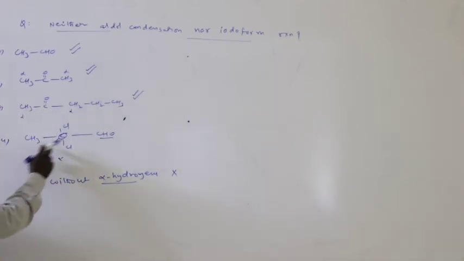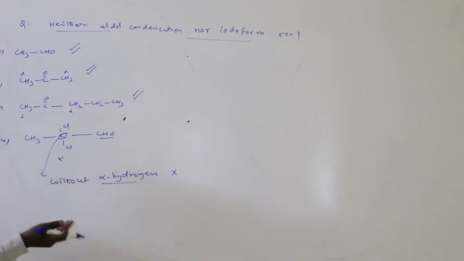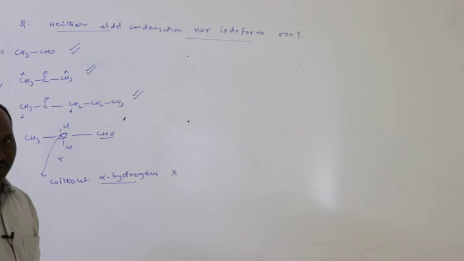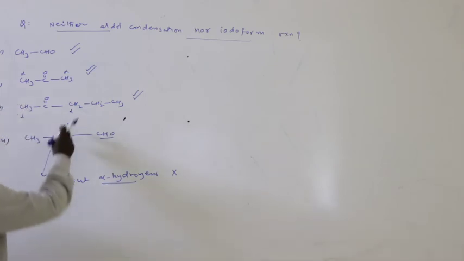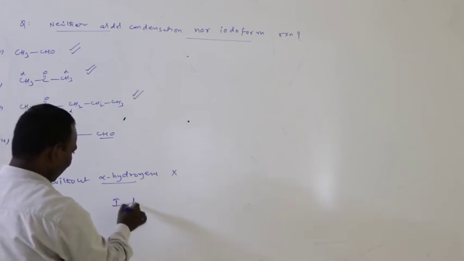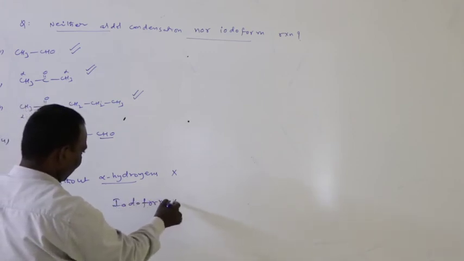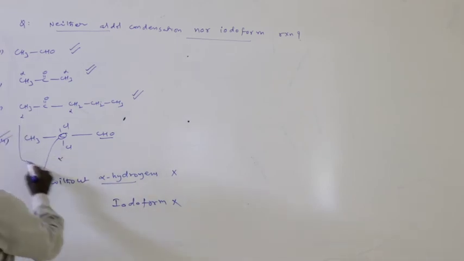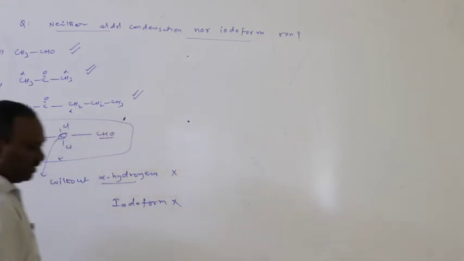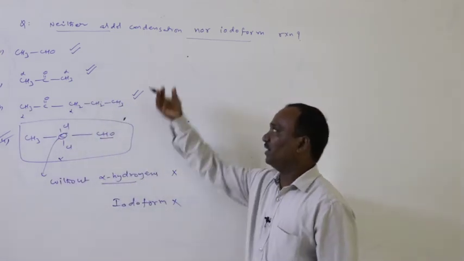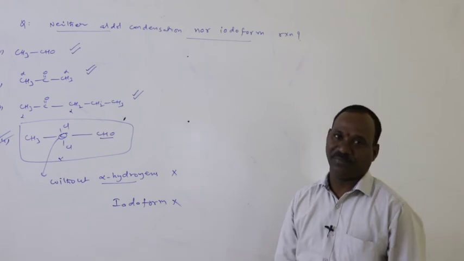Next, here CH3CHCl is present. Alpha haloalkane is present, that is a positive iodoform test. But here two halogens are present, therefore the iodoform reaction is not possible. Therefore our answer is the fourth option. It is not involved in the iodoform reaction as well as the aldol condensation reaction.